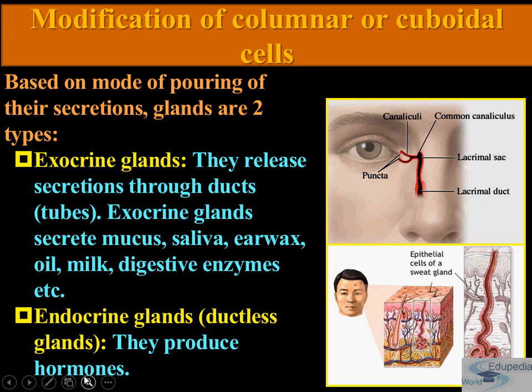And what about endocrine glands? They produce hormones. They are also called ductless glands because they don't require ducts for pouring their secretions. Their product is called a hormone, which is secreted directly into the fluid bathing the gland.